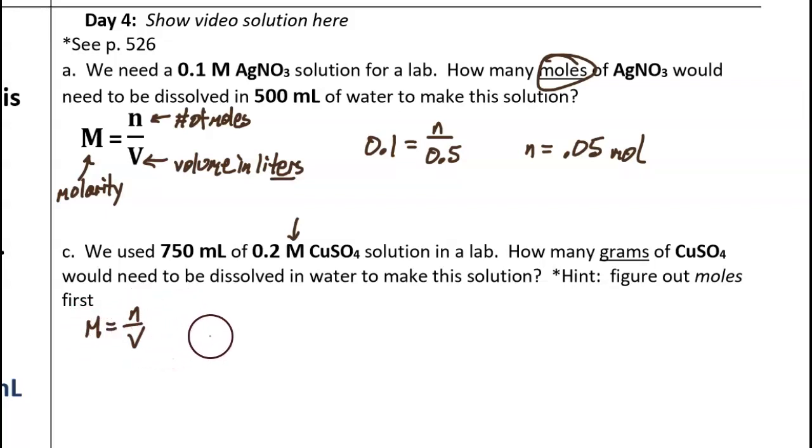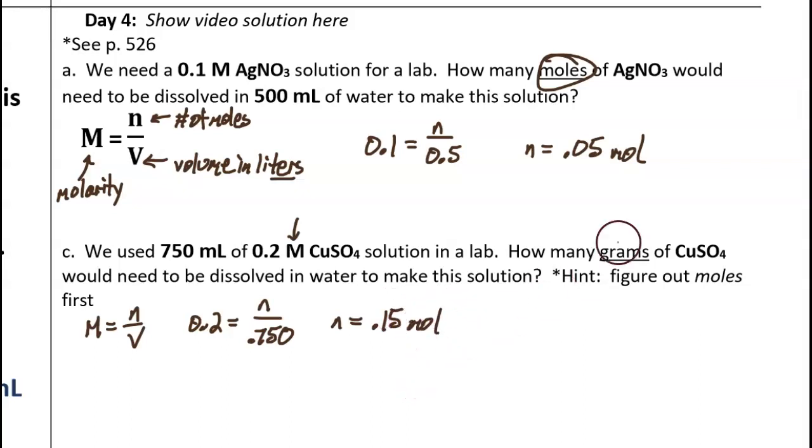The molarity is given. Let's put in 0.2 for the capital M. The number of moles is what we don't know. And the volume is 750 milliliters. But we have to use a number that's in liters. So 750 milliliters is the same thing as 0.750 liters. To change milliliters to liters, you divide by 1,000. A quick way to do that is to move the decimal 3 spots to the left. To solve this for N, it looks like we need to multiply the 0.75 to the other side. And the result is 0.15 moles.